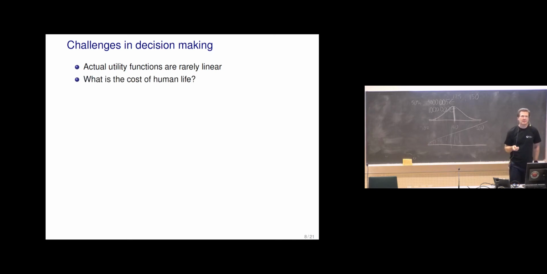What is the cost of human life? When we have these medical decisions, whether to make a surgery or not, or what kind of safety equipment you have in your car, whether you go skydiving, in all of these we could think that, okay, you put some price for your own life, and then there's some small probability, and from the small probability we could also backtrack what is your estimate for the value of your life.